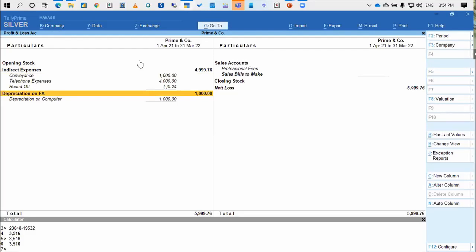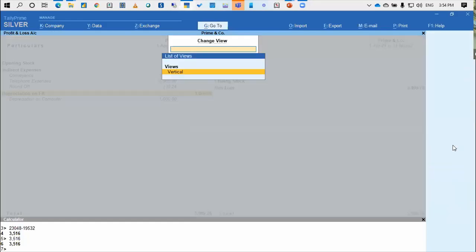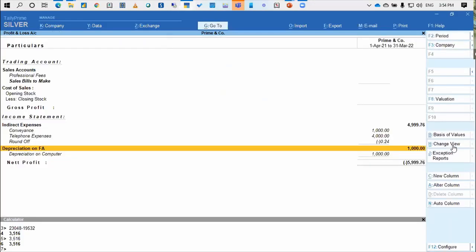So this is again very useful when I go to the vertical view of this. So I'm just changing the view and going to the vertical. This is how it will come. Depreciation comes last.